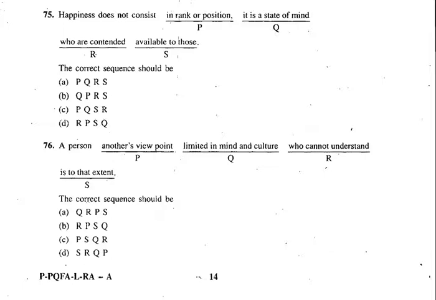Now, after that, whether yes or Q. So, it will be yes because we have found that after R a person should come. So, B is the right option. A person who cannot understand another's viewpoint is to that extent limited in mind and culture. Absolutely correct answer. So, B is the answer which is correct one. Okay, so let's move on to the next one now.